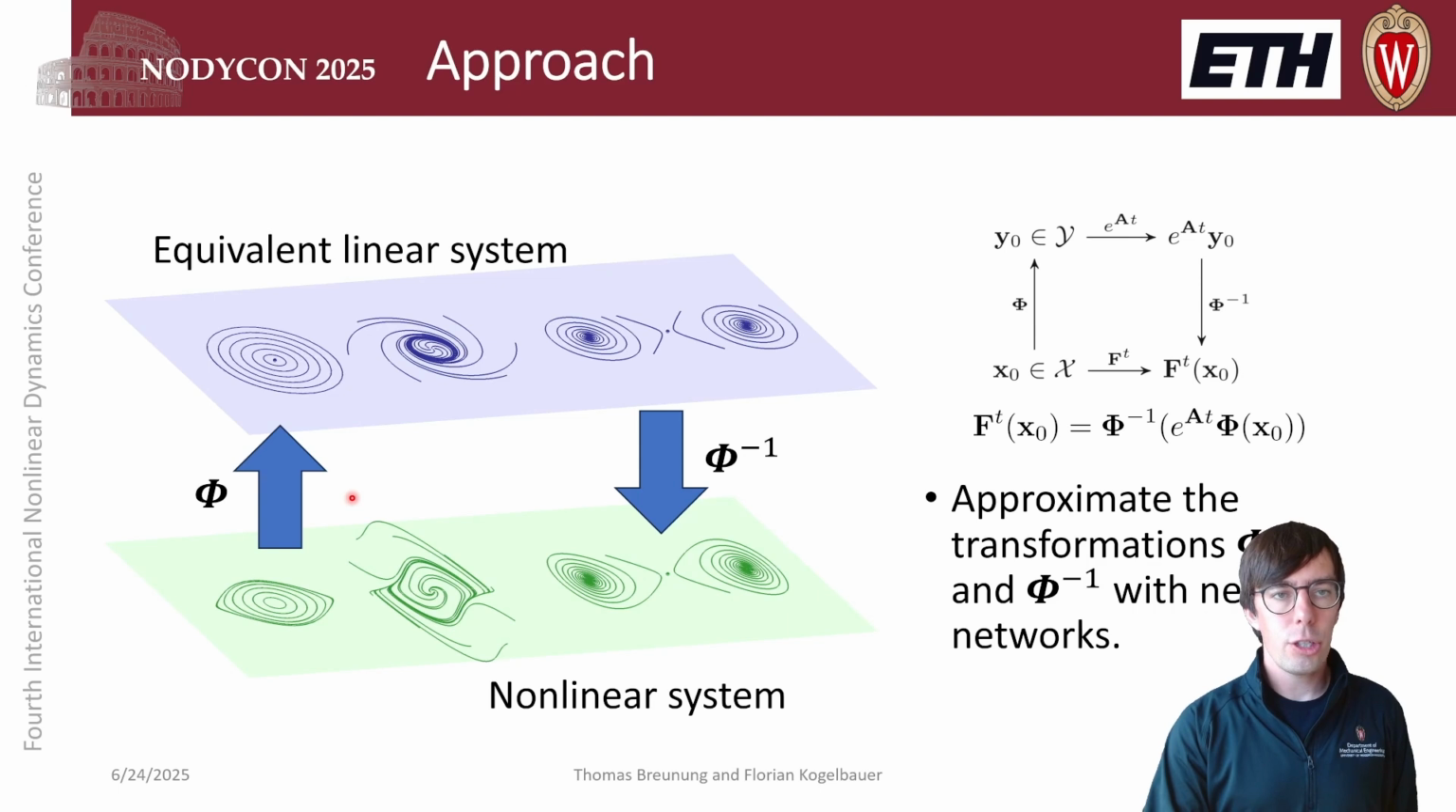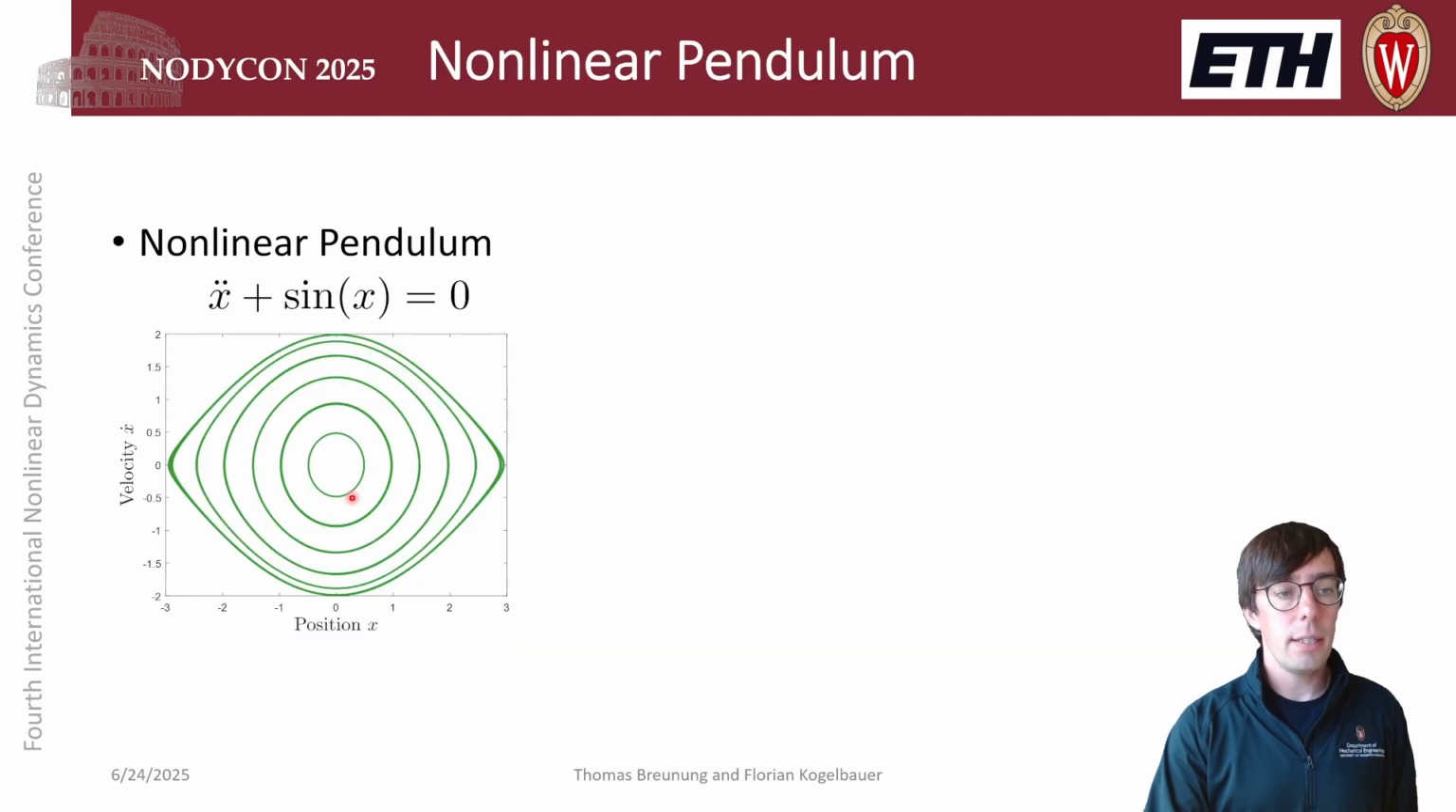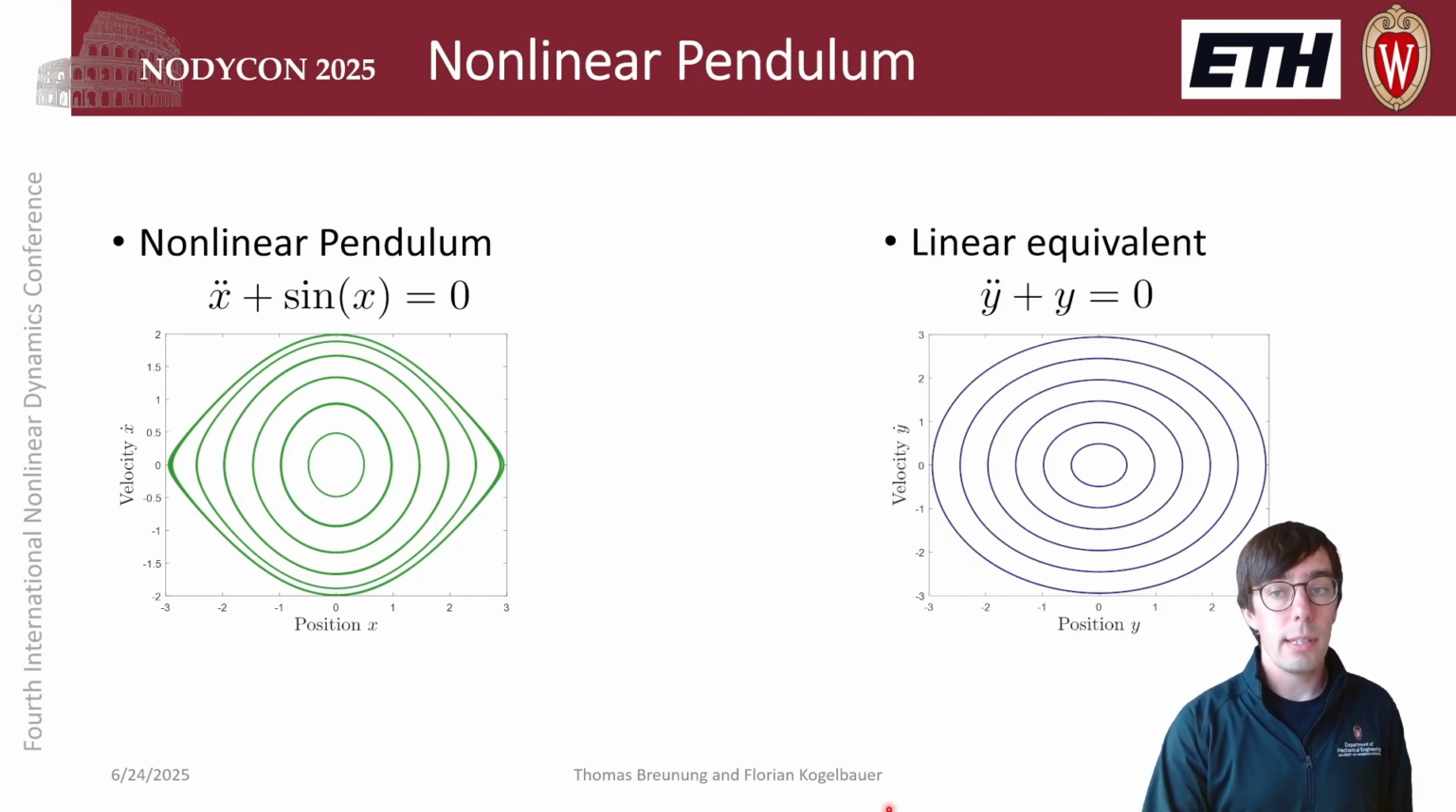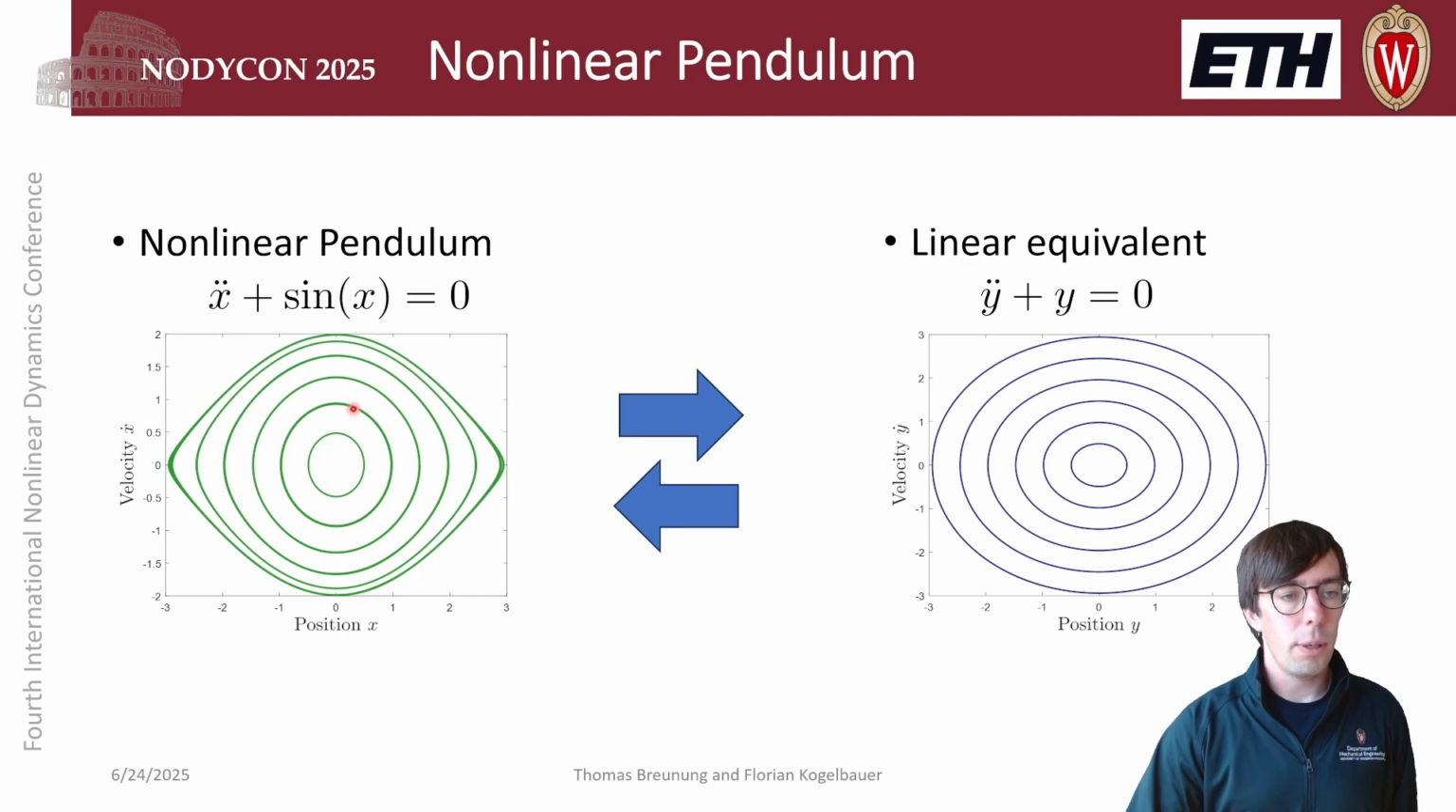And the first system studied is the nonlinear pendulum. So this is the phase plane of the nonlinear pendulum. And if you think about a linear equivalent, something that mimics this phase space very closely, an obvious choice is the linear oscillator. This also has just closed phase space trajectories like the nonlinear pendulum, and we can easily think about a mapping from the orbits of the nonlinear pendulum to the orbits of the linear oscillator.